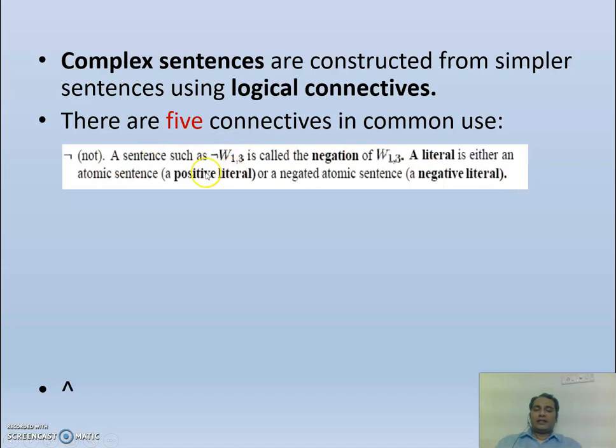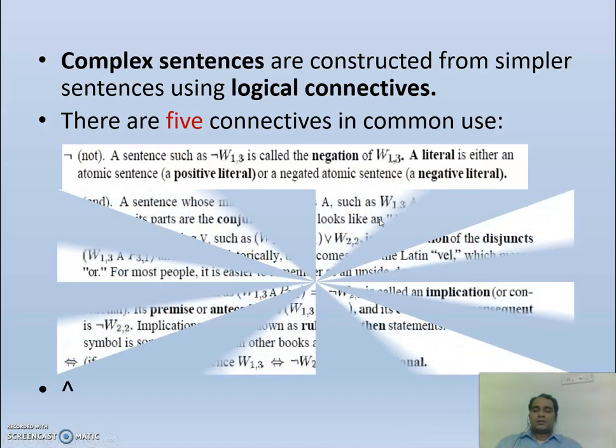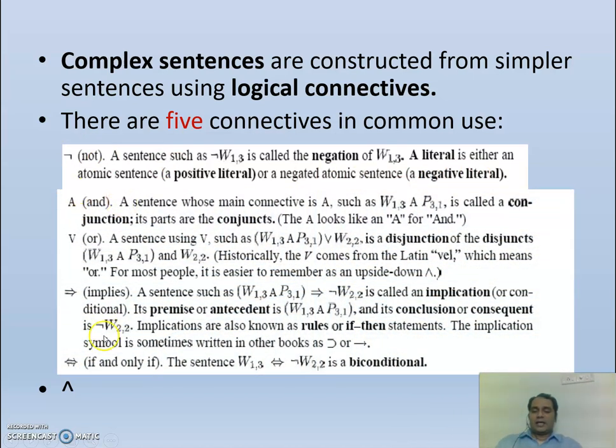A literal is either an atomic sentence, which is a positive literal, or it can have a negation, called a negative literal. Negation is represented like this, not A. This is the symbol for and, a sentence whose connective is and. And this is or, a sentence having or. And implies: a sentence such as W13 and P31 implies negation of W22.